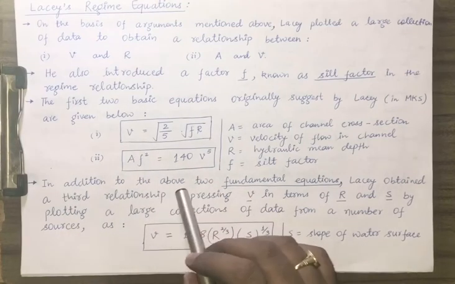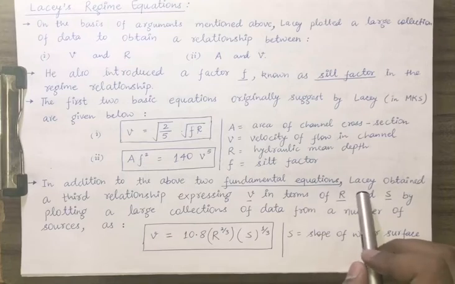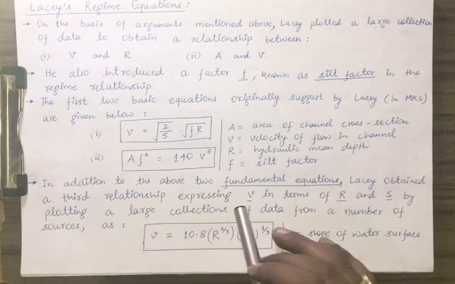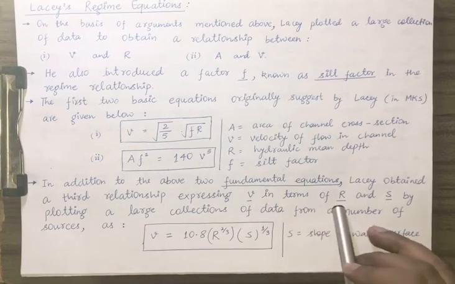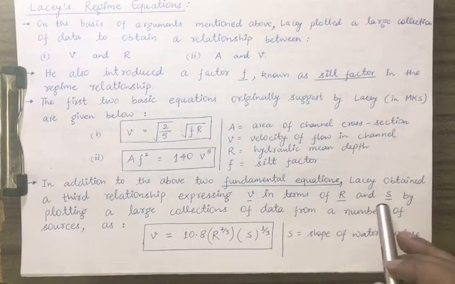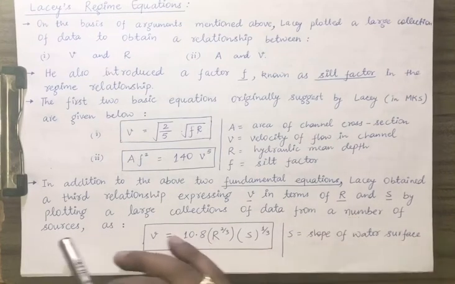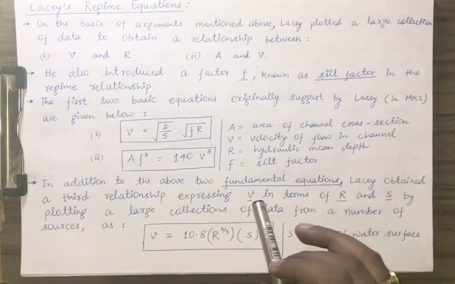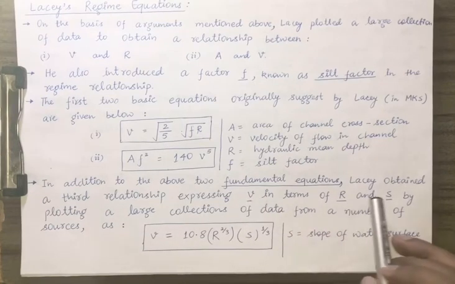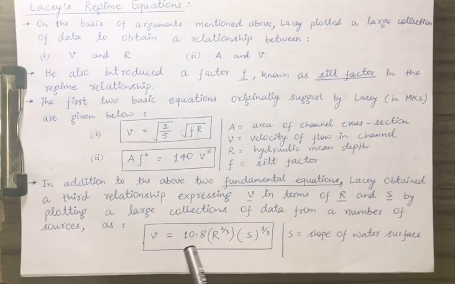In addition to the above two fundamental equations, Lacy obtained a third relationship expressing velocity in terms of hydraulic mean depth and the bed slope, by plotting a large collection of data from a number of sources. He found V equals 10.8 R raised to power 2 by 3 multiplied by S raised to power 1 by 3. These three are the equations he obtained by plotting the various data available to him.